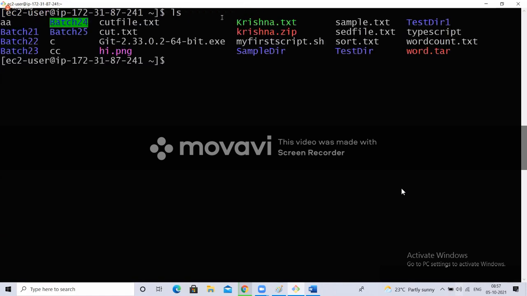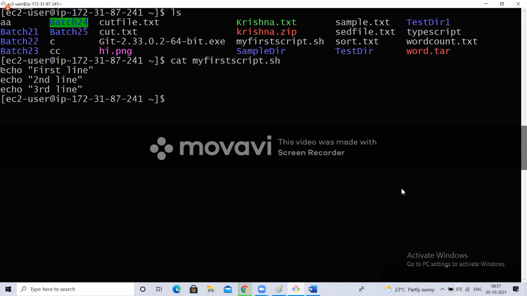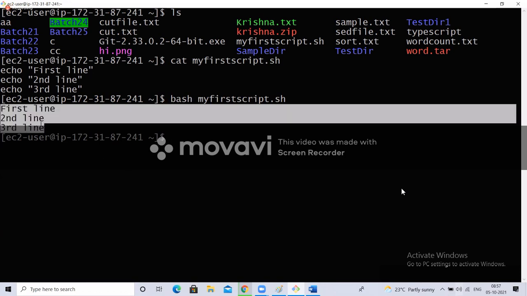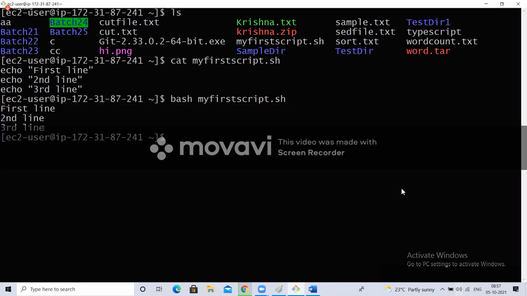This is my file content. I want to run this as a shell script. There are different ways to run your shell script, but let me run it like this for now. Is it printing the 3 echoes in order from top to bottom? That's it. A shell script will execute from top to bottom, but we will not always write just echoes. We'll learn to do more.